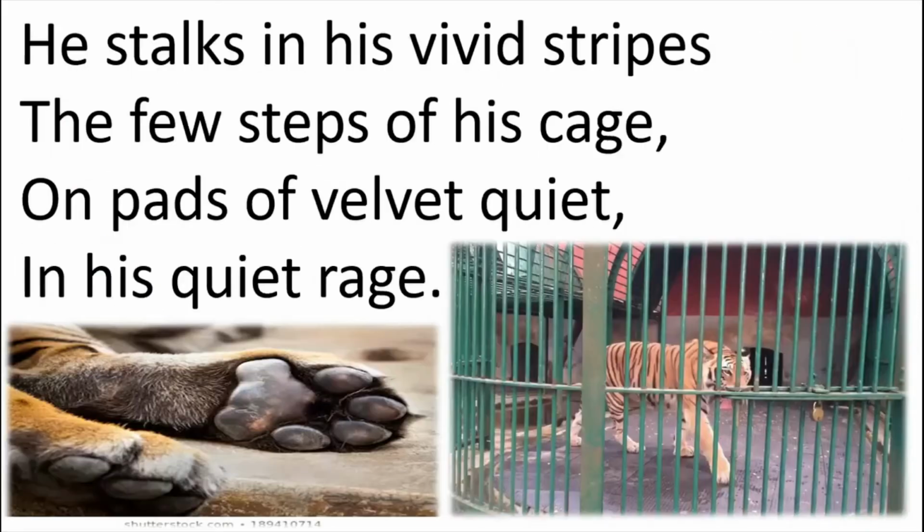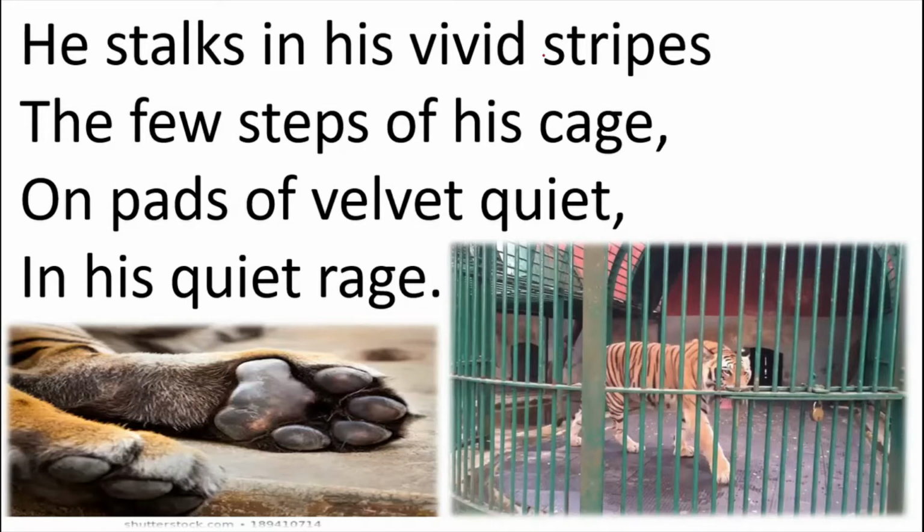The first stanza of the poem is: He stalks in his vivid stripes, the few steps of his cage, on pads of velvet quiet, in his quiet rage. In this first stanza, the poet is telling 3 things: the tiger's physical appearance, his environment, that he is living in a cage, not in a forest, and the third is his mood. In the last line, quiet rage, he is furious but he is quiet also. So, quiet rage, this is his mood.